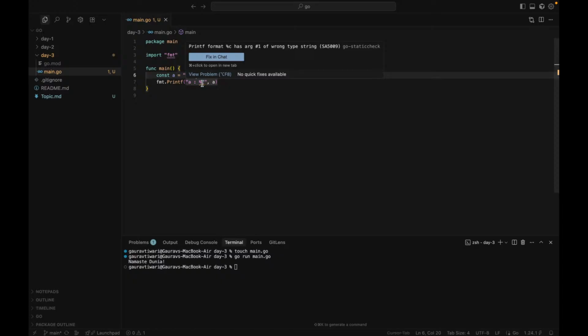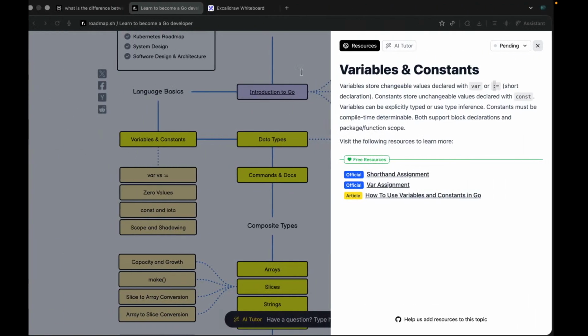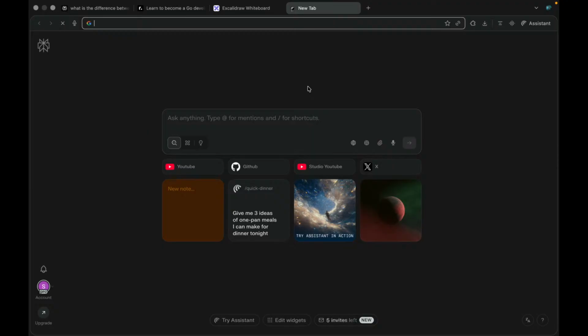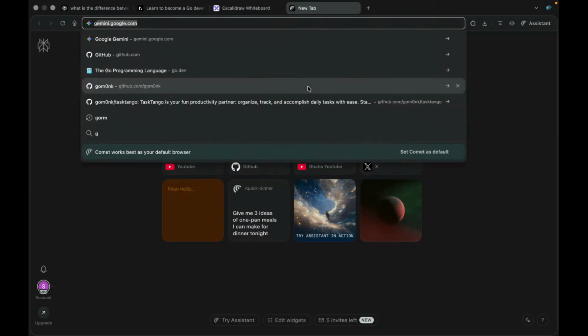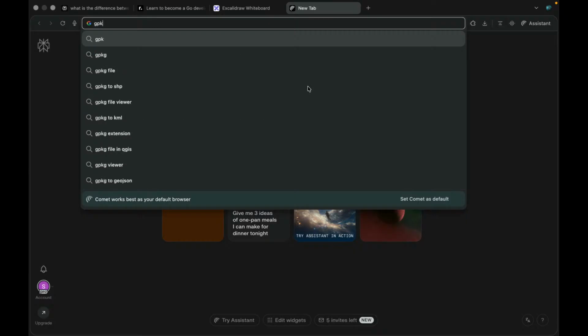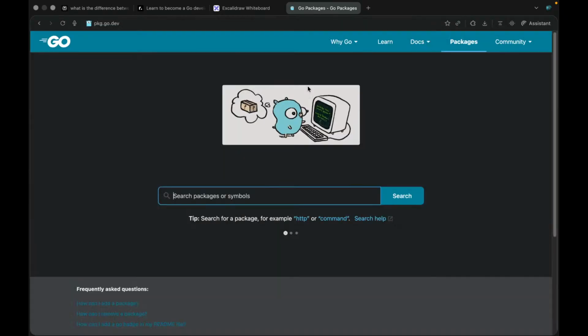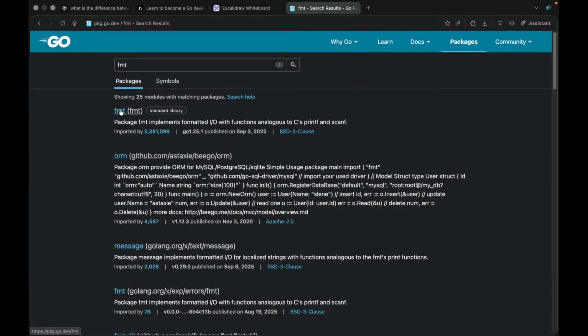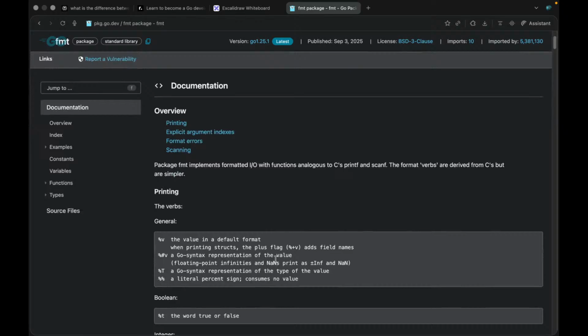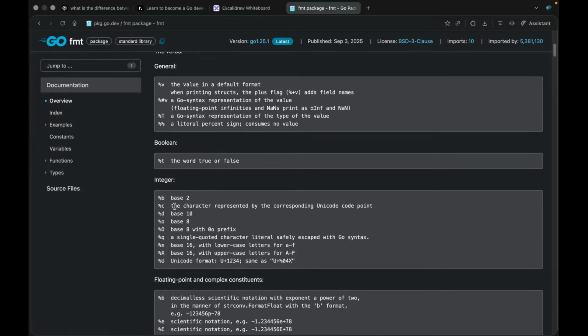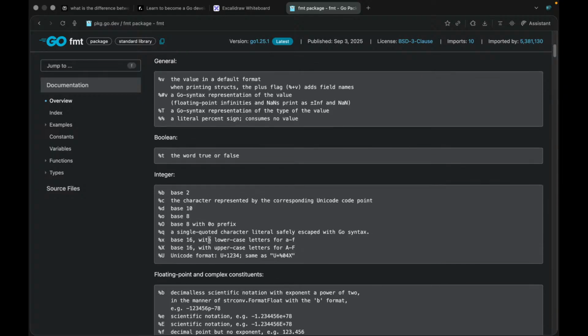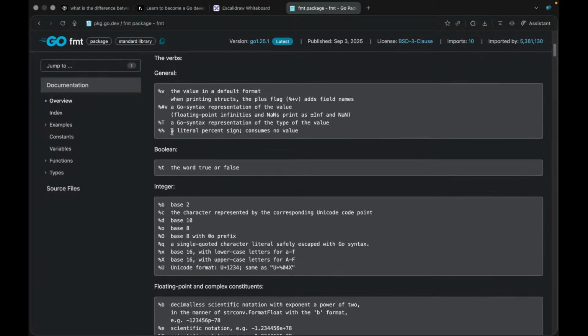Okay, let's see. It's not being used, and to see what things are used, we need to go to pkg.go.dev. Yeah, let's go to fmt. Let's use this, and here we will have printing. Then here, to print a string, what to use?